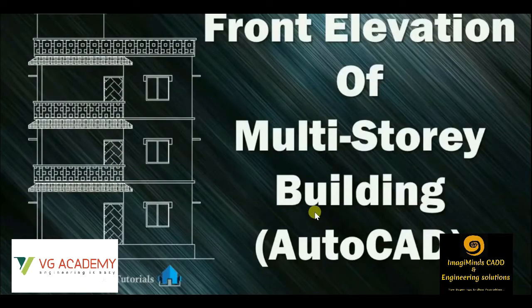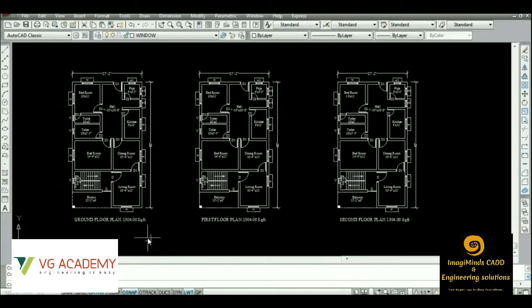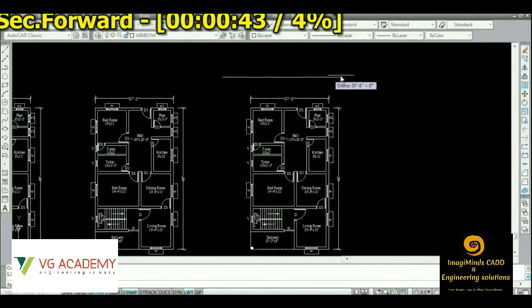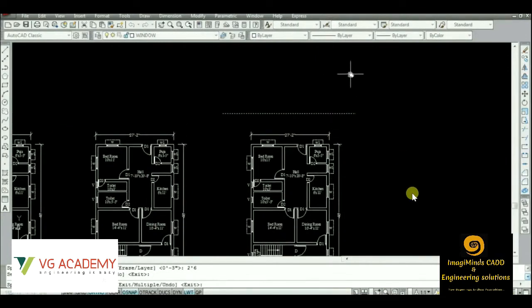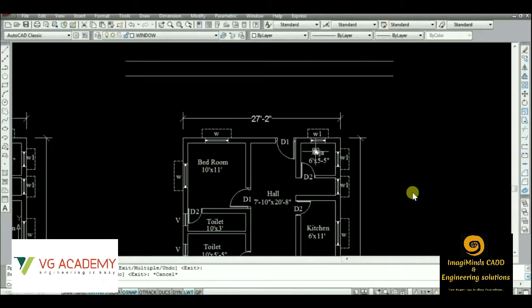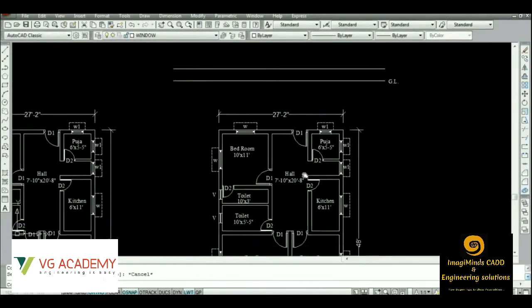After the plan is done, we'll move to the elevation and section part. So now we'll check what is the process of preparing elevations and section. Since we have the plan over here, we will take reference lines to create different exterior views, like north, south, east and west. We have to create different exterior views, which will help construction engineers to construct the building, because they will have a clear idea before construction of what they are going to get constructed.